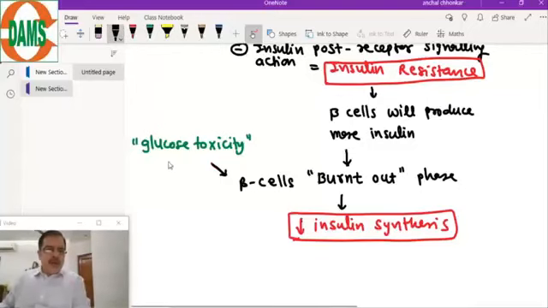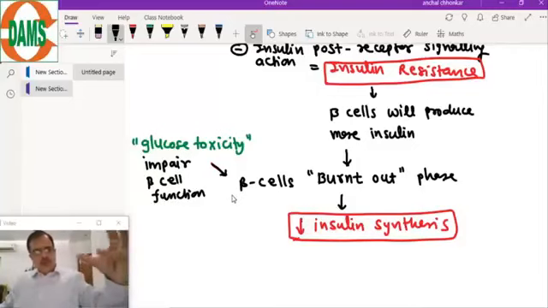That is, chronic hyperglycemia will lead to dysfunction of the beta cells. So glucose toxicity impairs beta cell function. More glucose chronically will impair the function.